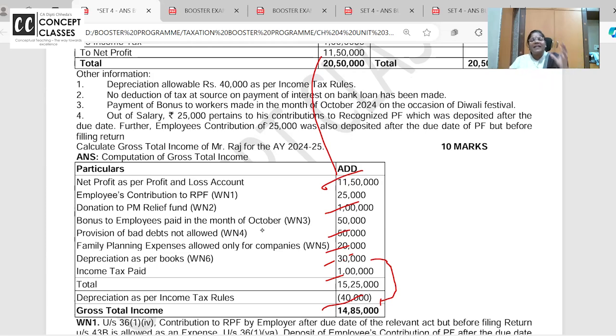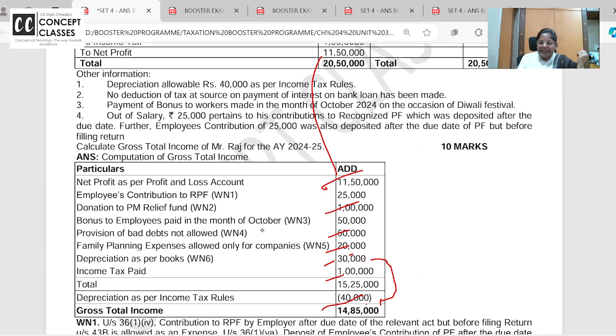Some students are very smart, they take the difference. Now the difference: add 30, deduct 40, so you have to add or less the difference. You might make a mistake, so don't do that, please. Are you all with me? Add the depreciation as per books and deduct it as per income tax.